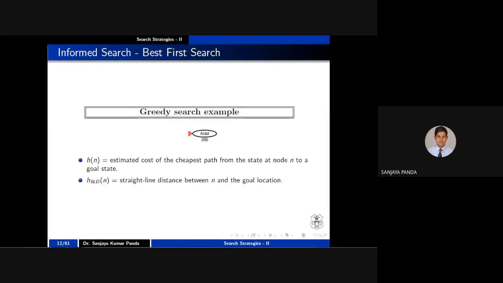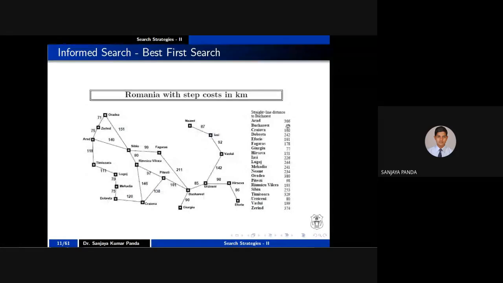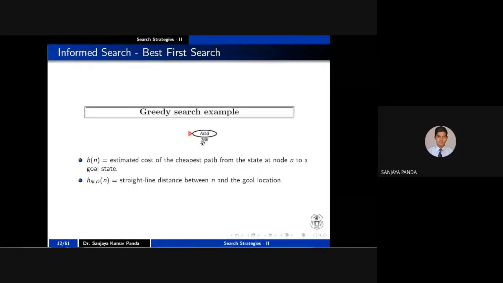So I have to apply the evaluation function here. What evaluation function do I apply? As I told you, I will apply the straight line distance from A to B. The value is 366; you can find it on this particular slide, right? So I have applied the evaluation function on A, and that value is 366. That is nothing but our h of n. What does h of n say? It is the estimated cost of the cheapest path from the state at node n.